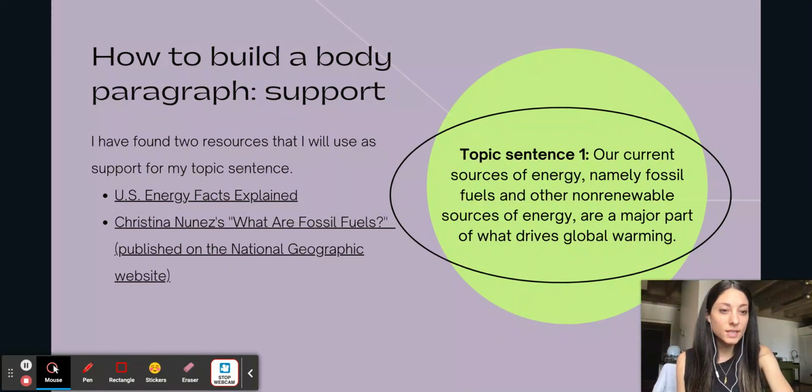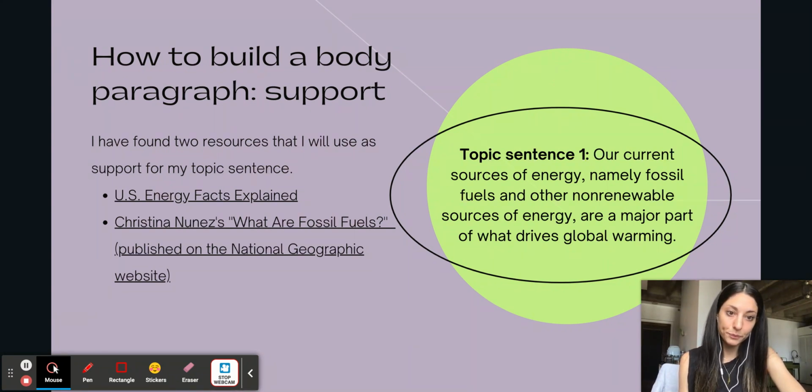In order to continue with the same thread that we've started on, the same argument, I found 2 resources that I'll use as support for my topic sentence. One of them is a government website. It's called "U.S. Energy Facts Explained," and that should be in quotation marks, my bad, another typo. And then the second one is Christina Nunez's "What Are Fossil Fuels?" It was published on the National Geographic website.